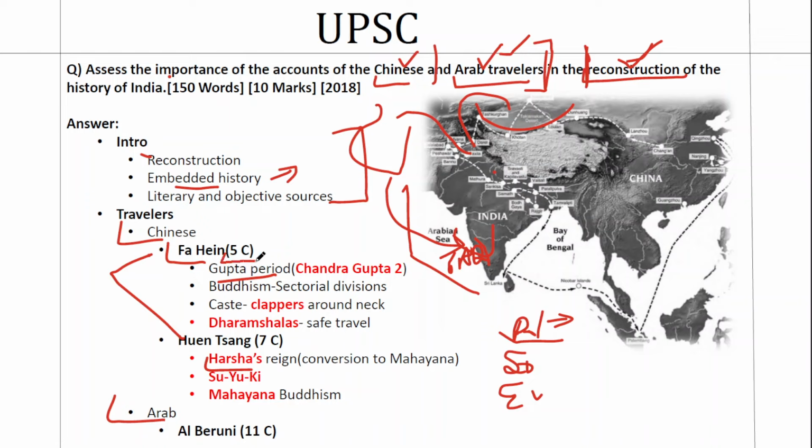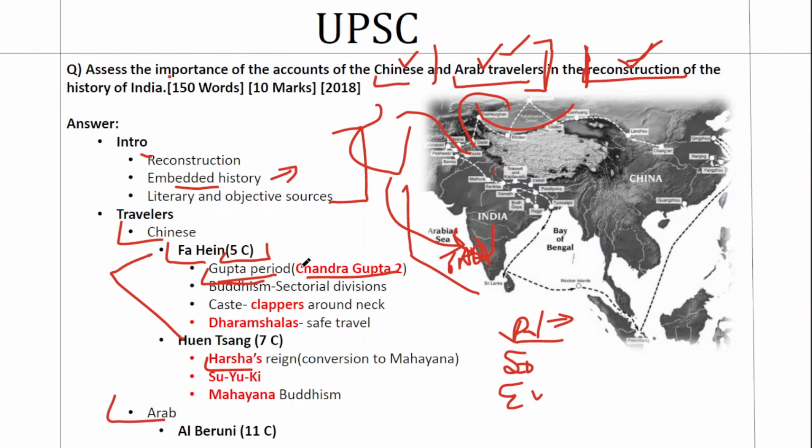He visited India during the 5th century AD. All of these travelers visited in the AD, not in the BCE. He visited during the 5th century AD, which is during the period of the Guptas, to be specific, Chandragupta II. Whatever I have marked in red here, as we have followed in our previous videos, these are keywords. These are key value additions. So we are giving you a model, a structure, an introduction and conclusion. We are giving you value additions as well in this session. If you bring these value additions, that will help your answer to stand out.